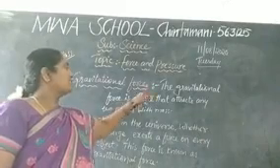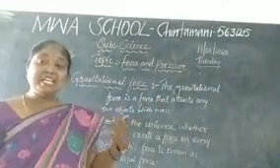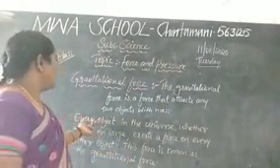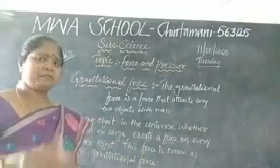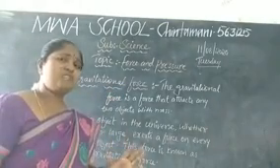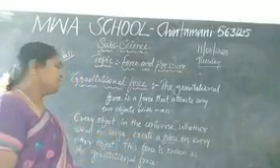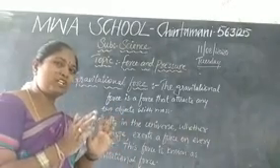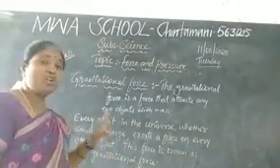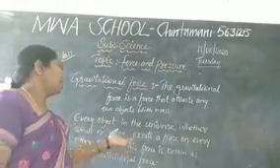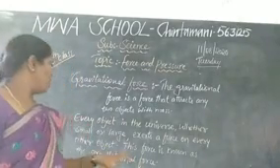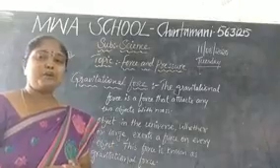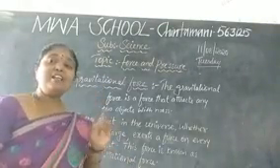Every object in the universe, whether it is a big object or a small object, we don't bother about that, exerts a force on every other object. So this type of force we call the gravitational force.